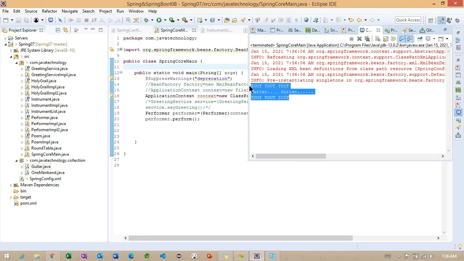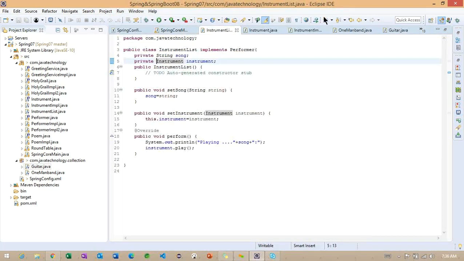How many times are these objects being called here? So the instrument object is being called. Yes. To use the two objects here, you need to specify the particular classes as two properties.